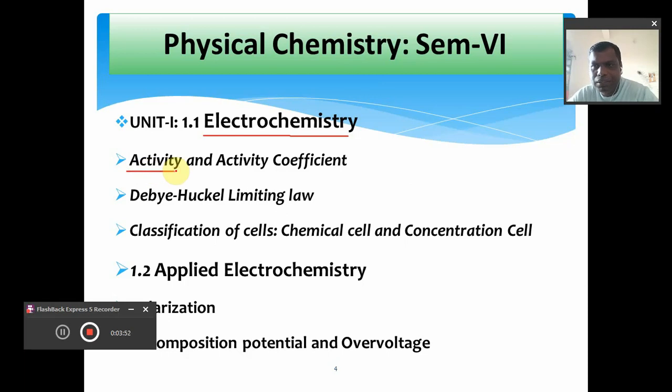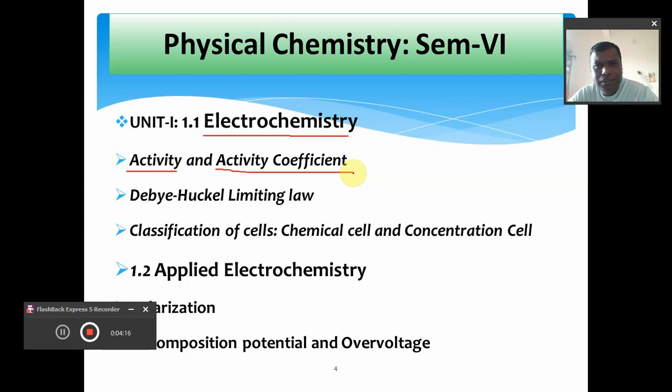Definitely there is some difference between the actual concentration and the effective concentration, and this effective concentration is simply called activity, and that we are going to explain with the help of various examples in this topic, activity and the activity coefficient.